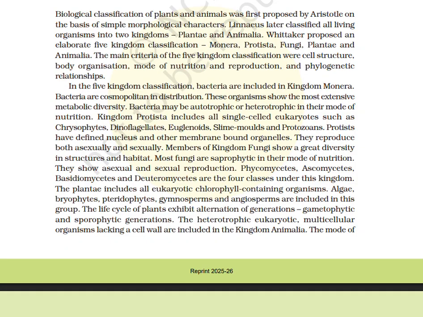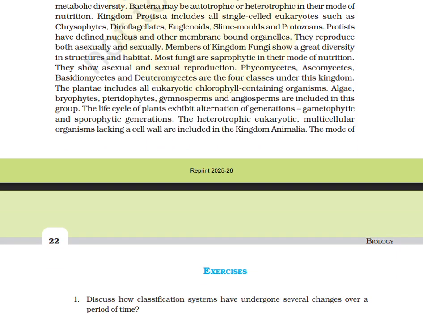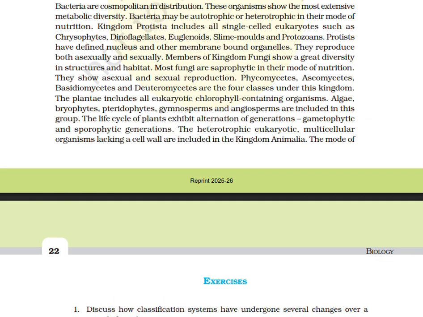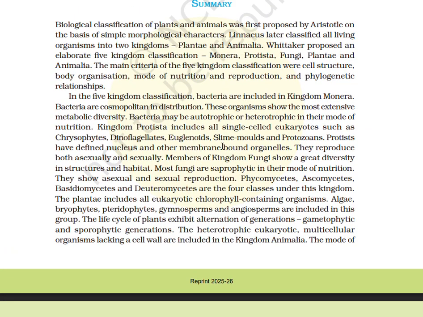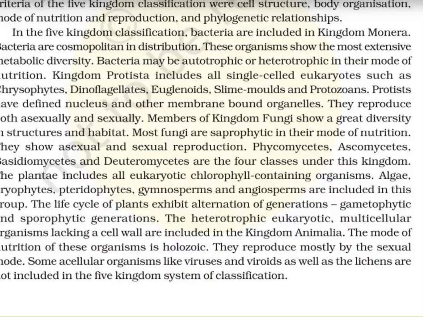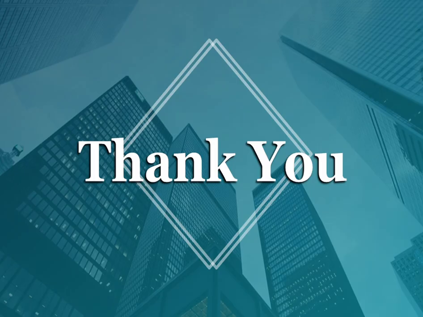The heterotrophic eukaryotic and multicellular organisms lacking a cell wall are included in the animal kingdom. The mode of nutrition of these organisms is holozoic. They reproduce mostly by sexual mode. Some acellular organisms like viruses and viroids, as well as lichens, are not included in the five-kingdom system of classification.